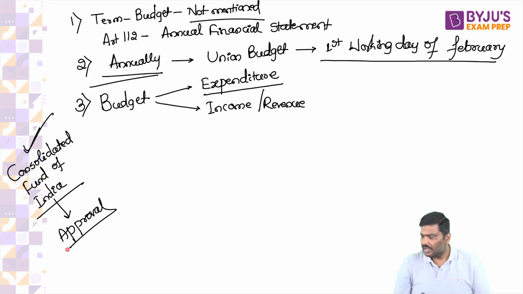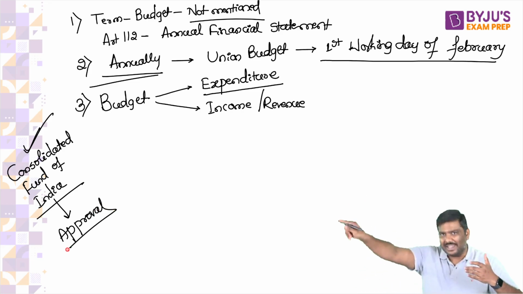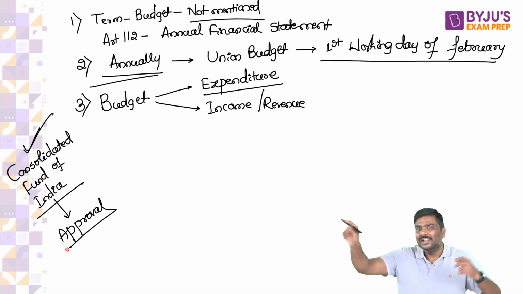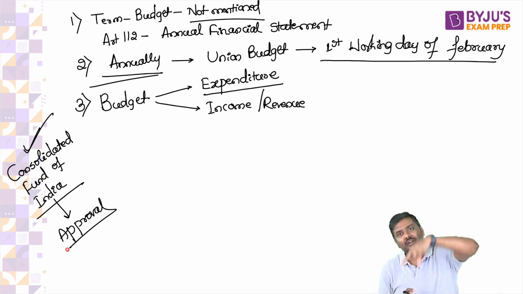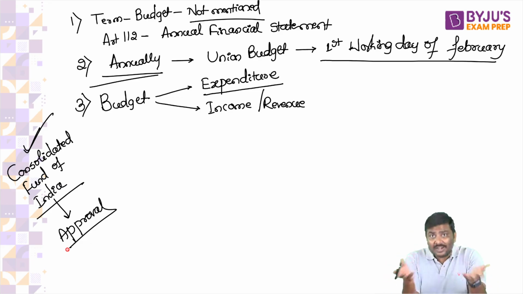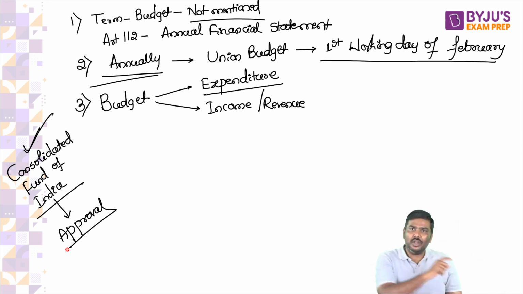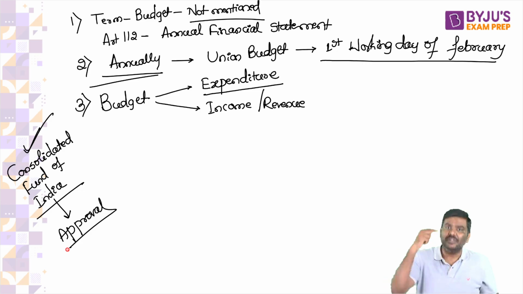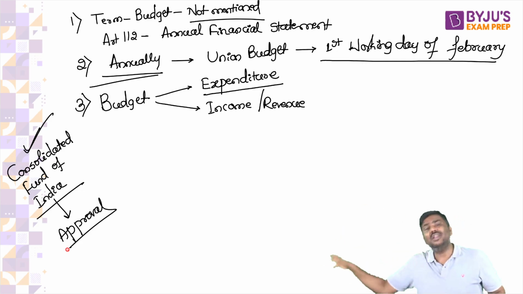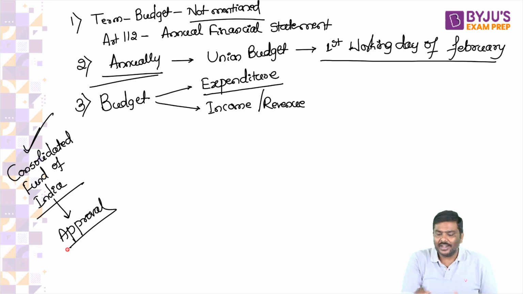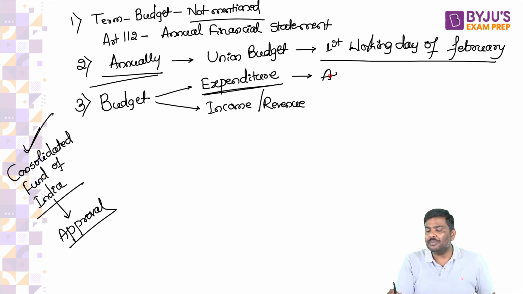Very simple. If the Government of India wants to spend money in the next year, they will have to withdraw the money from the Consolidated Fund of India, because the Constitution says so. Articles 266 and 267 talk about these kinds of funds only. But for withdrawal from the Consolidated Fund of India, first they will have to take the approval of the Parliament. Now look at it. Expenditure is basically introduced in the form of an appropriation bill.